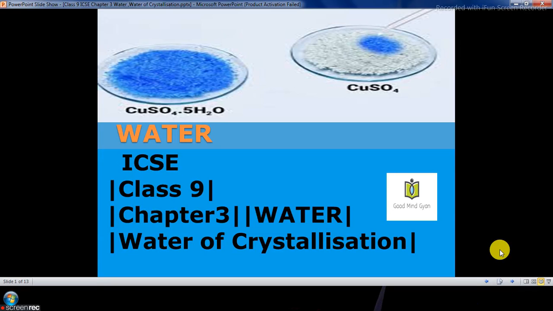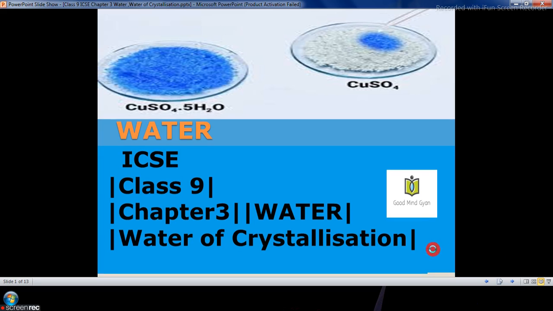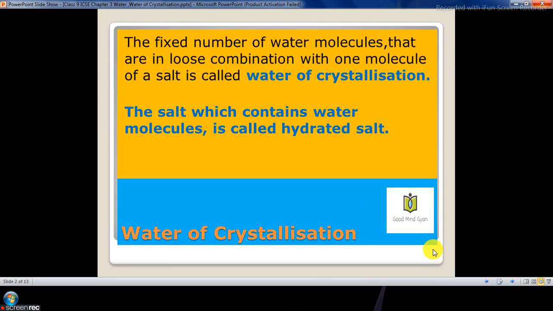Today we are going to study the topic water from ICSE class 9 chapter 3. Let us study about water of crystallization. What is water of crystallization? The fixed number of water molecules that are in loose combination with one molecule of a salt is called water of crystallization. The salt which contains water molecules is called a hydrated salt.